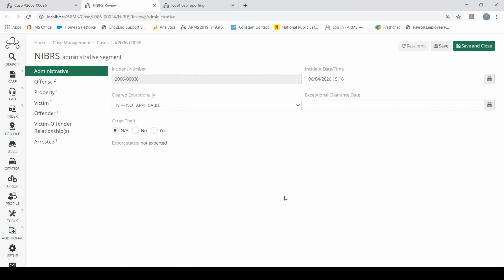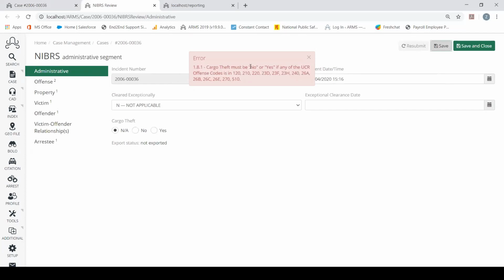without having to go in and add all the same information over and over again. So with our NIBRS review, we kind of treat it like a case report where we had our required fields. NIBRS is going to help you walk through what the NIBRS case report is going to look like. So right now we are on our administrative page. We hit save. You can see that we've got an error that pops up for us. This is just letting us know where we need to put in some more information about this specific case report.